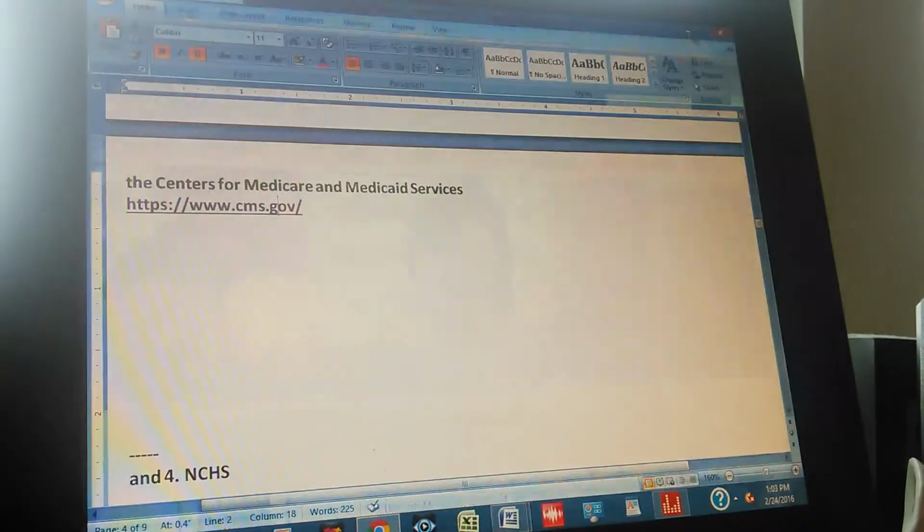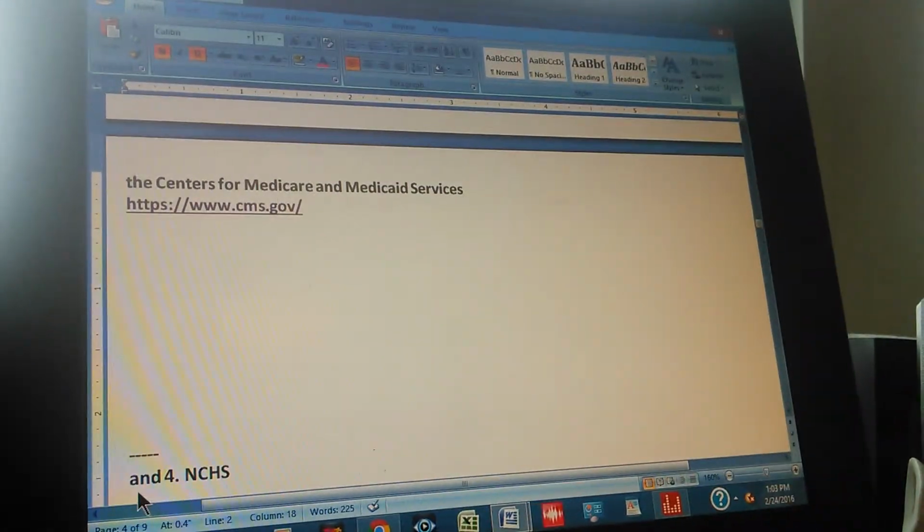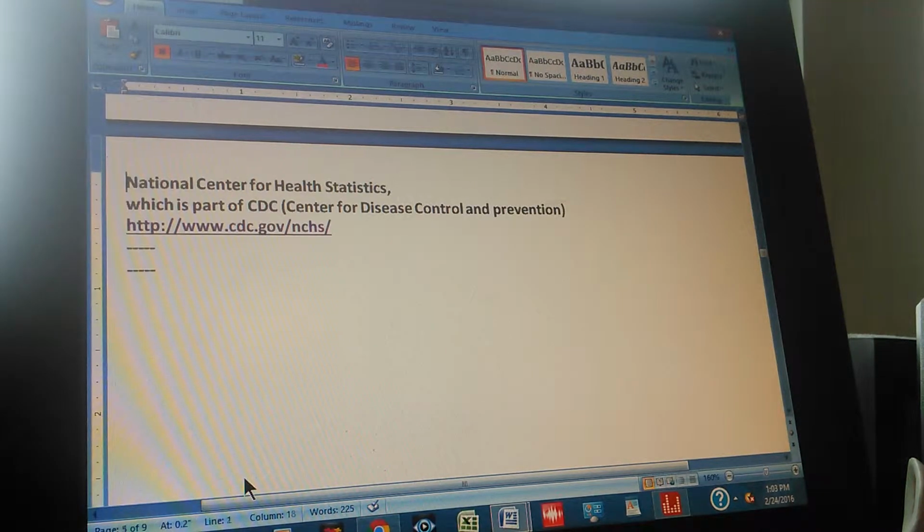Now the last one. I have to read the last one. Number 4 is NCHS, which is the National Center for Health Statistics. You read it now? National Center for Health Statistics. And this is a part of the CDC, which is the Centers for Disease Control and Prevention. Let's go to their website.